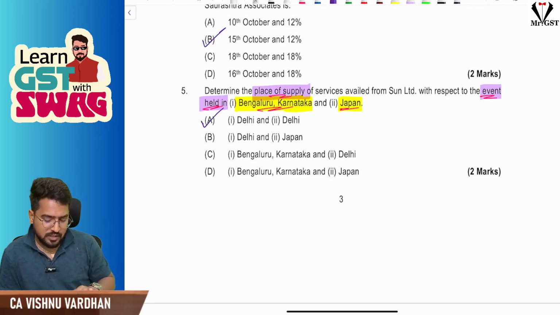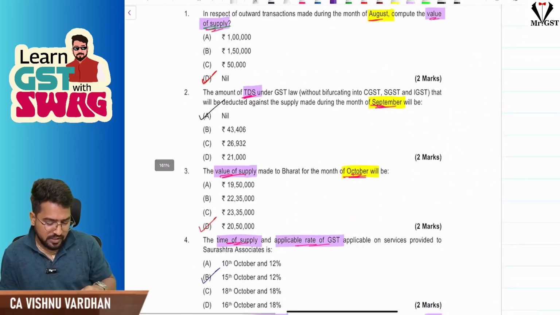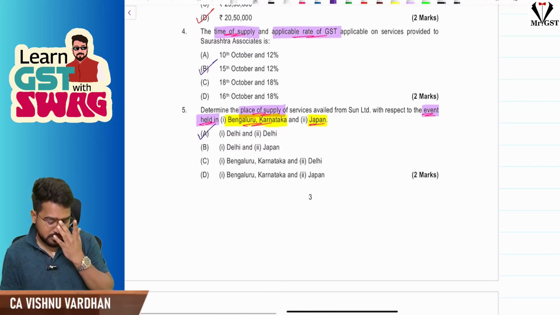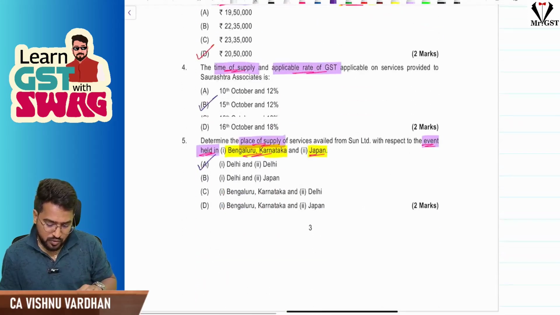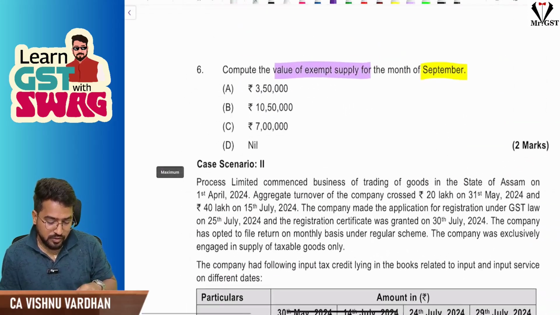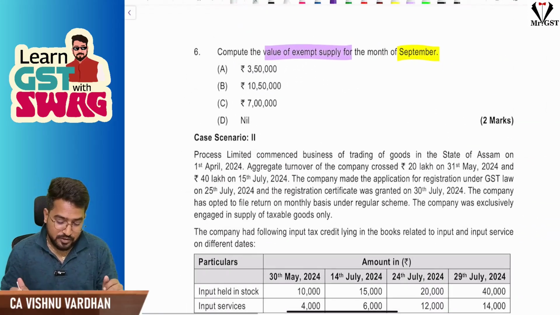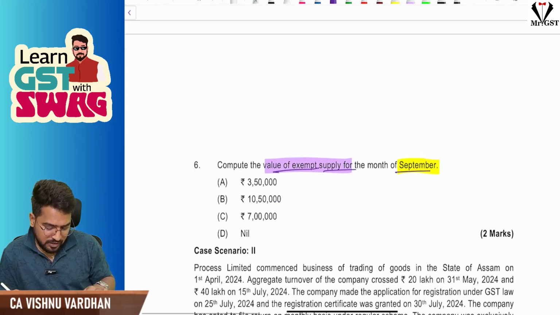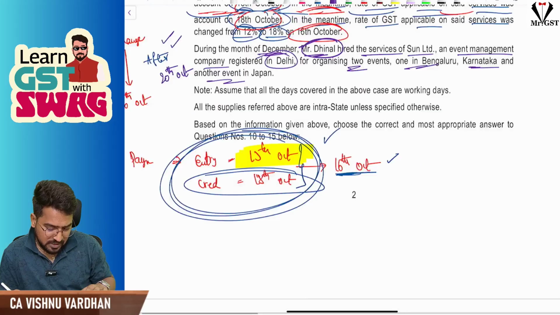So this is case scenario 1. So with this, we are done with case scenario 1. DADBA is the answer. Okay, fine. So that is the point. Sorry, there is one more last question. Compute the value of exempt supply for the month of September. For the month of September, what is the exempt supplies he made?